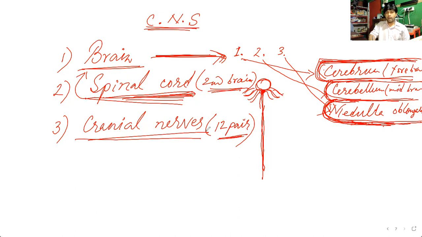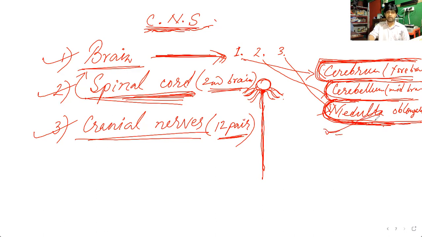24 nerves are coming out from the hindbrain along with the spinal cord. So they are said to be the cranial nerves. All these three, brain, spinal cord, and cranial nerves, together form the central nervous system. So this system is controlling almost all activities of our body, because the brain is controlling these three things.